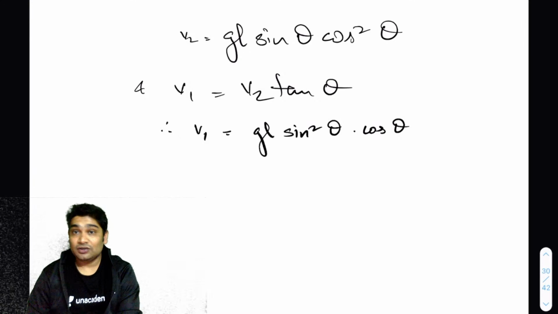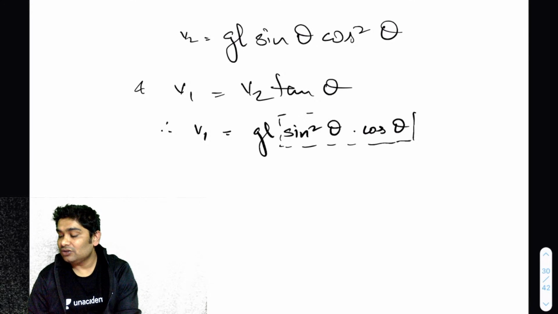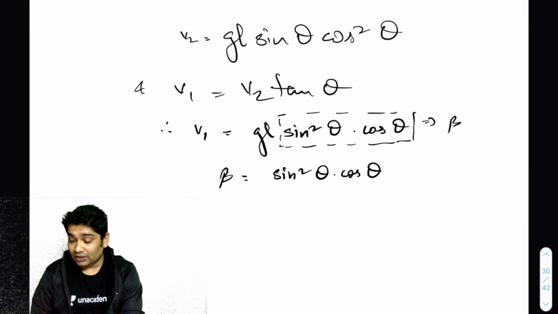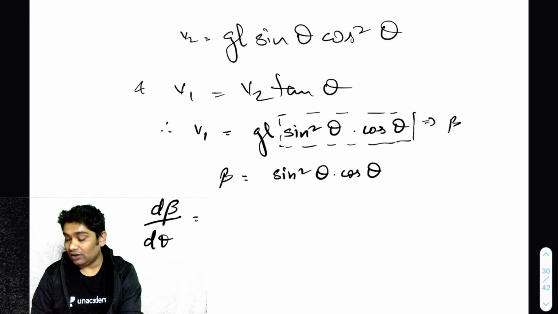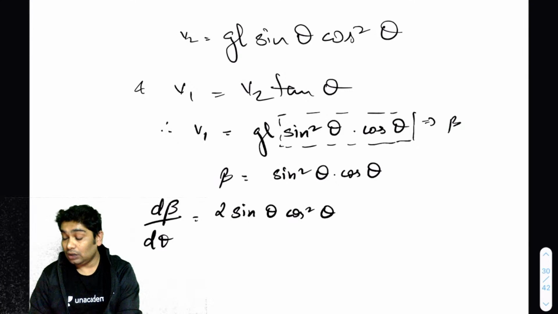Correct? So to find the maximum of this, I need to find the maximum of this. So let's call this some beta, and beta is equal to sine square theta cos theta. To find the maxima, I will put d beta by d theta as 0. So that will give me 2 times sine theta times cos square theta, and I will have minus sine cube theta equals 0.